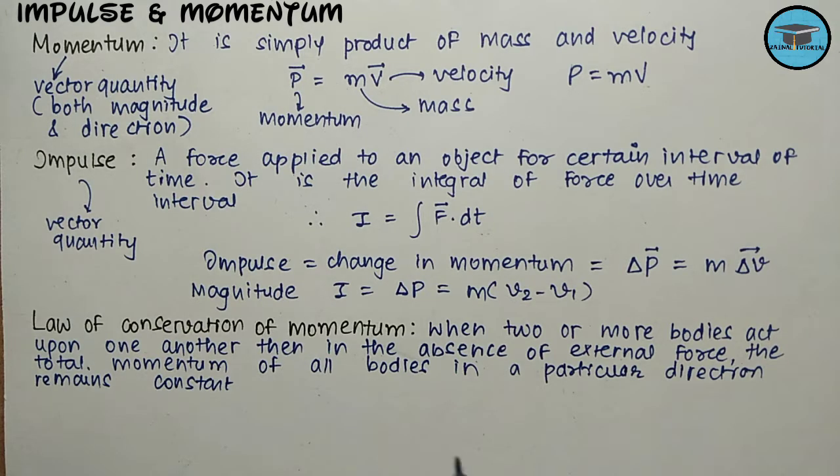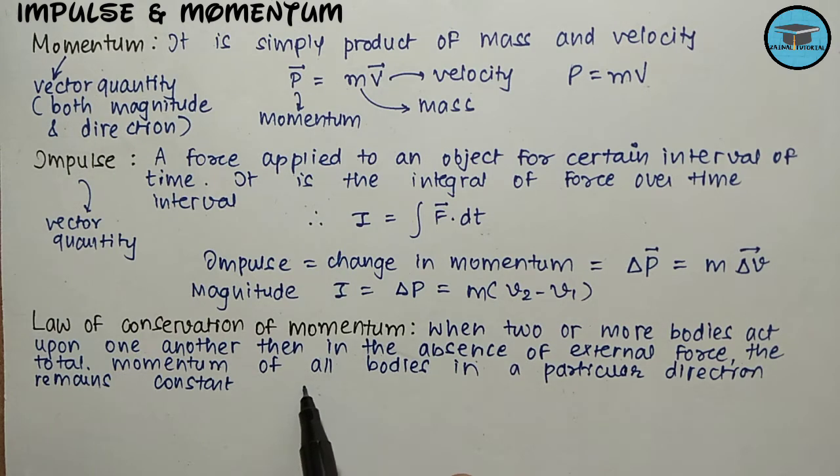Now let us understand the conservation of momentum. When two or more bodies act upon one another, then in the absence of any external force, the total momentum of all the bodies in a particular direction remains constant. Let us understand the law of conservation of momentum with one example.